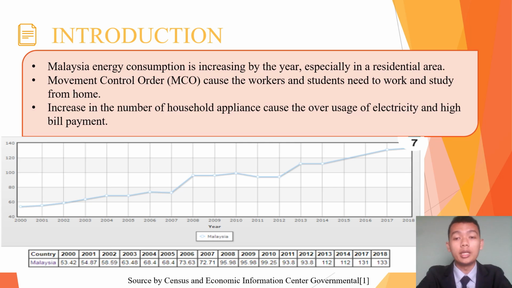For the presentation today, let me go to the introduction first. As we know, the energy consumption in Malaysia is increasing by the year, especially in residential areas. This can be proved by referring to the graph below. The energy consumption is increasing from 2000 until 2018. In 2020, one of the factors that increased the electricity consumption was the movement control order, where people needed to work and study at home. In addition, the increase in the number of household appliances also caused the overusage of electricity and high bill payments.